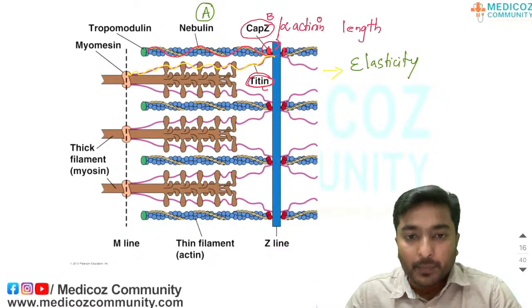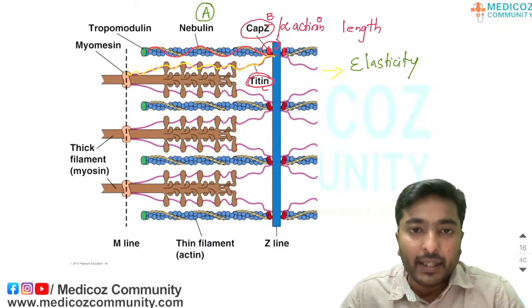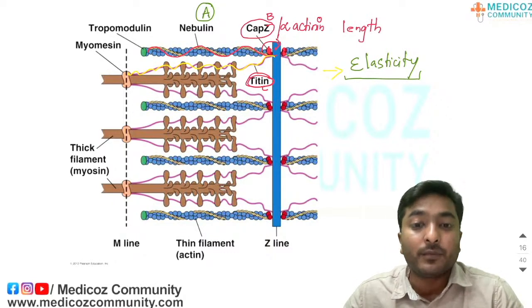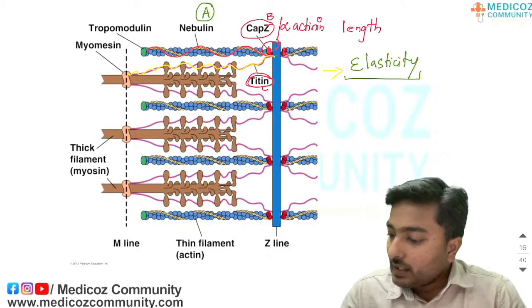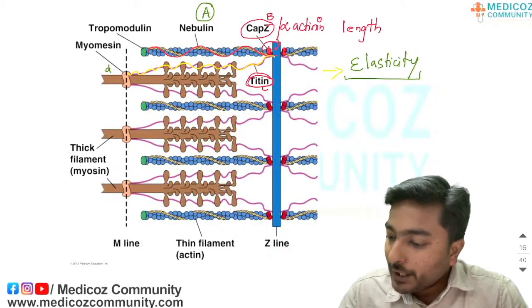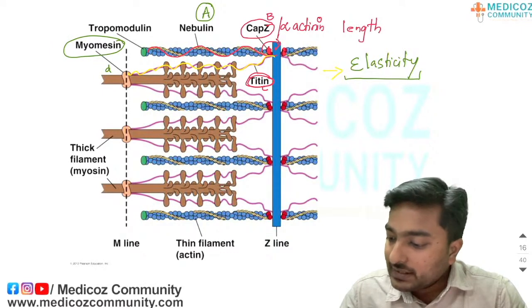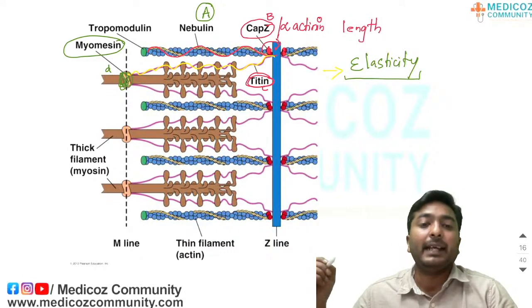It is a very important protein, and it is the largest protein found in the human body. The main role is to control the elasticity of the muscle fiber. Option D is your myomesin. What is the role of myomesin? It just binds the thick filaments with the M line.